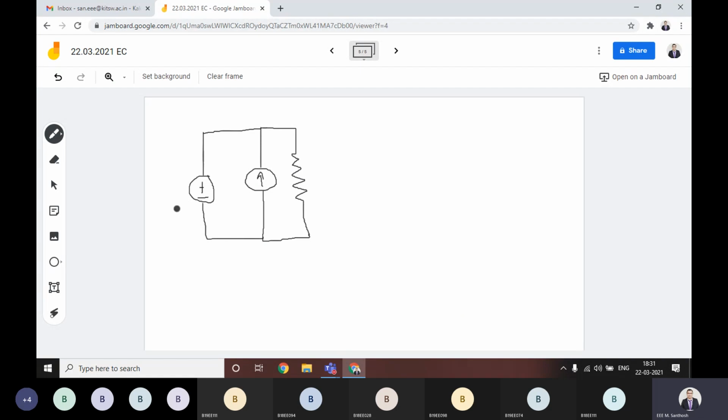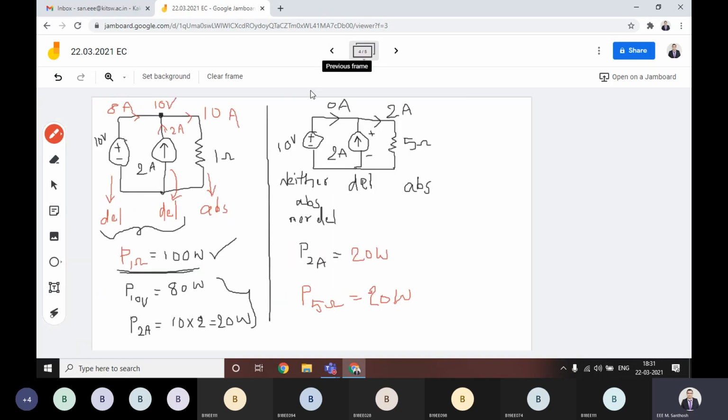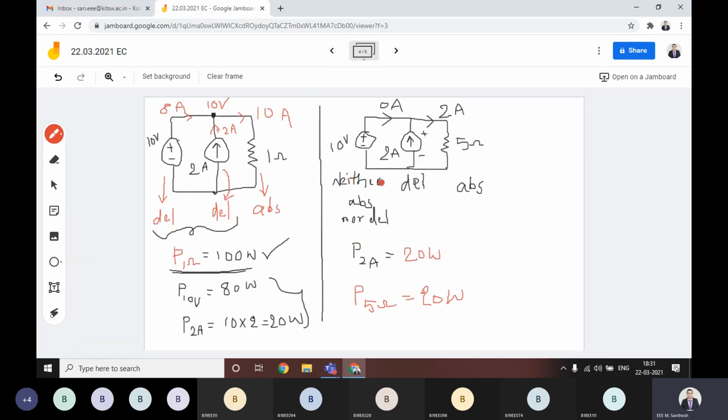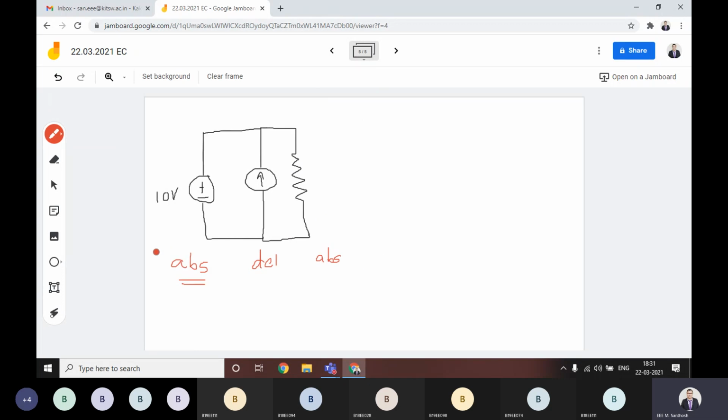Now this 10 volts I am assuming as absorbing. Every time this current source is delivering, and whenever the resistor is there, every time it is absorbing. We are not changing these two. You have confusion with this one only. I have taken first delivering, next case neither absorbing nor delivering, and the third case it is absorbing.